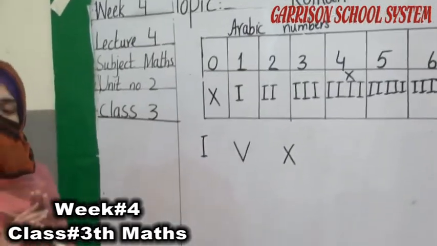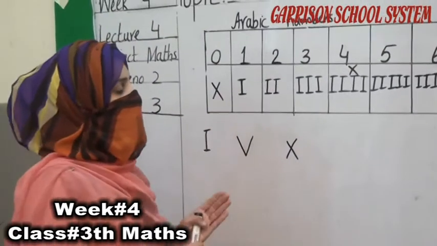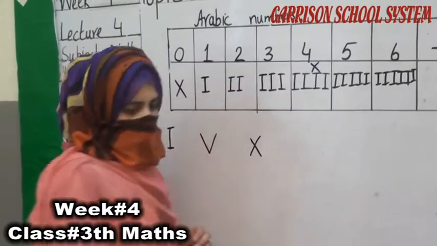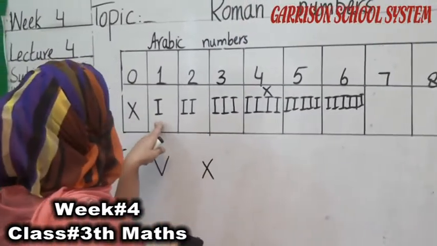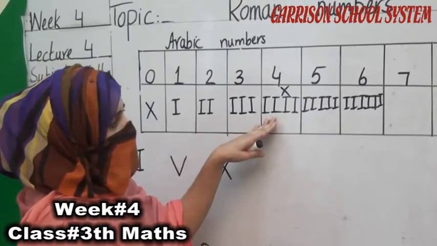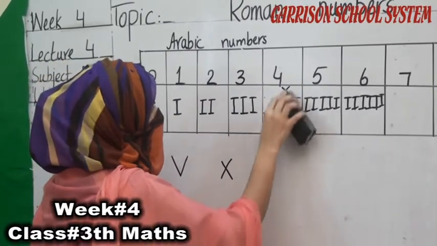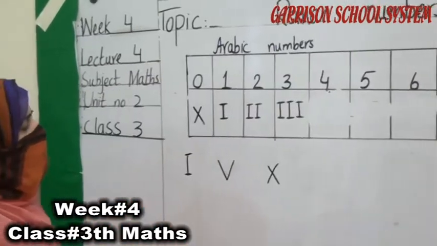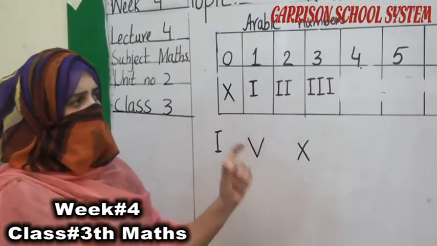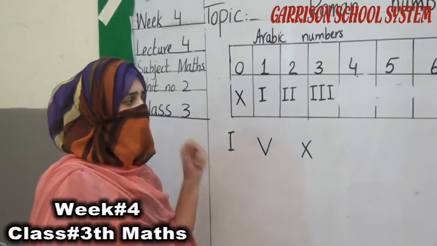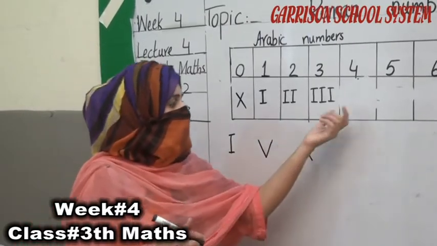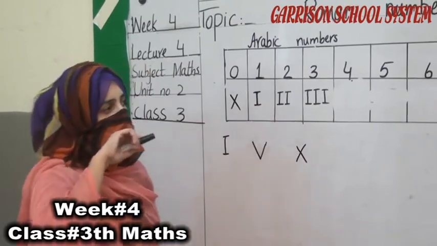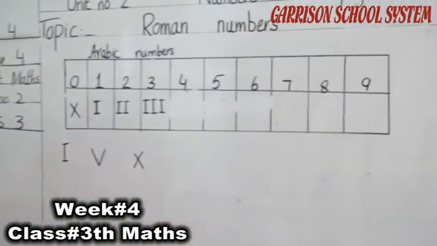We are not allowed to write it a 4th time. So what should we do now?